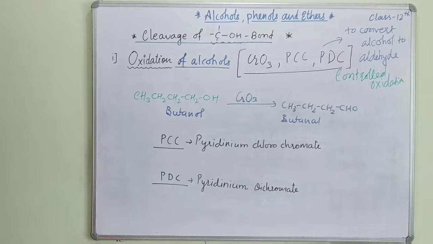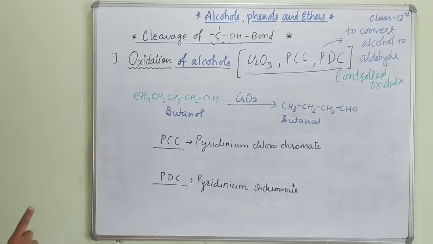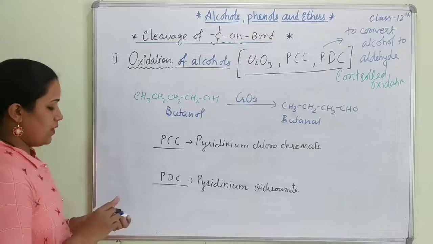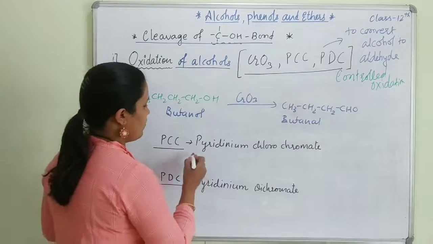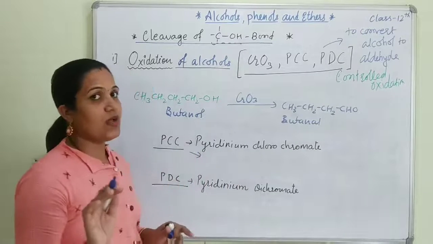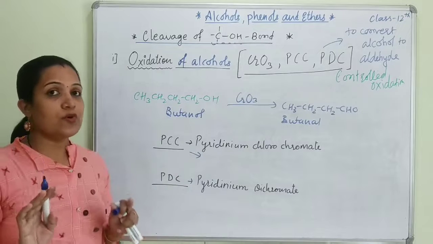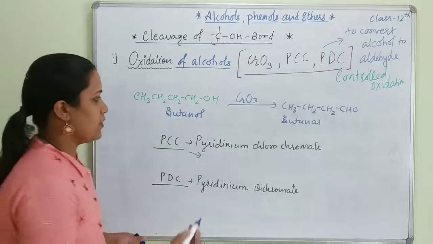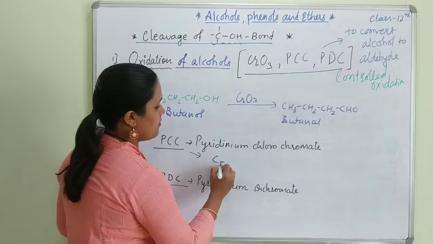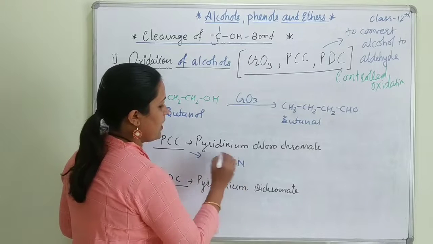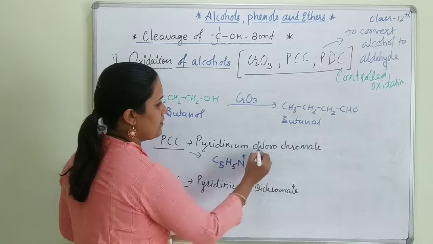One more time I will tell you the full form of PCC and PDC. PCC is pyridinium chlorochromate, and PDC is pyridinium dichromate. Let's write its formula. In the examination, when you are doing the conversion, simply write it as PCC. The formula isn't required there, but here I am telling you: pyridinium means C5H5N, and as it is pyridinium, it is positive.